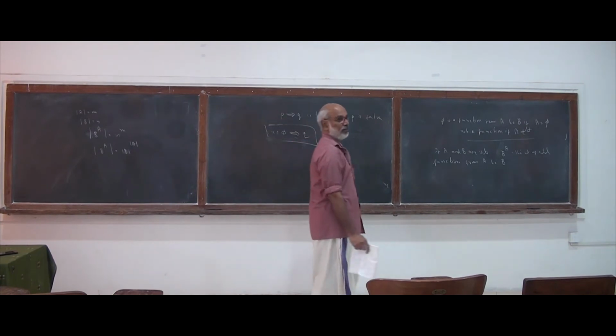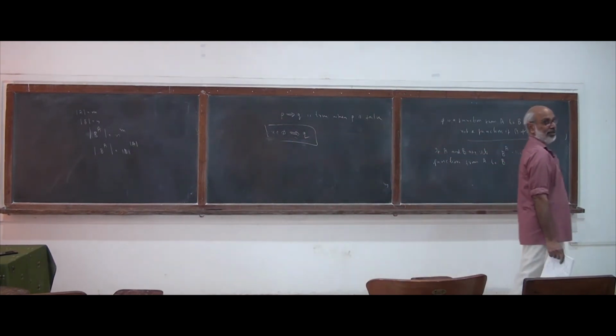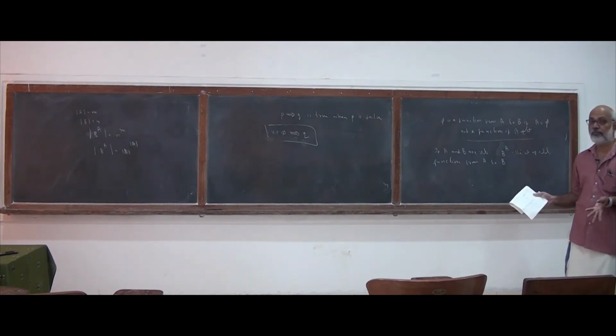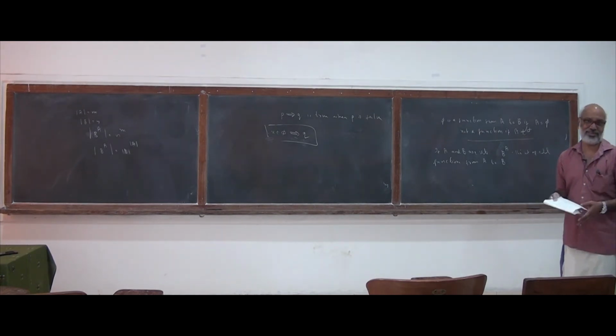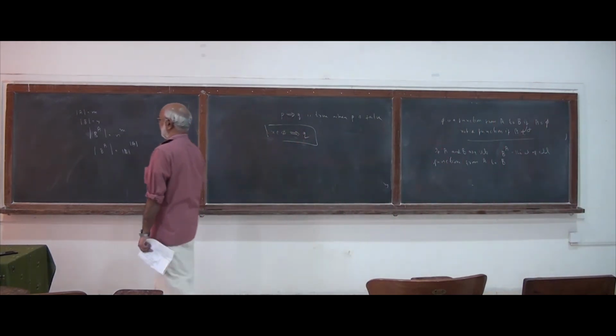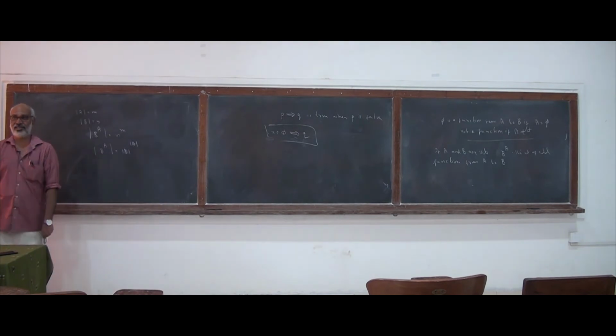So the number of elements of B to the power of A is equal to the number of elements of B to the power of the number of elements of A. Note that the same thing is true even when the sets are empty.